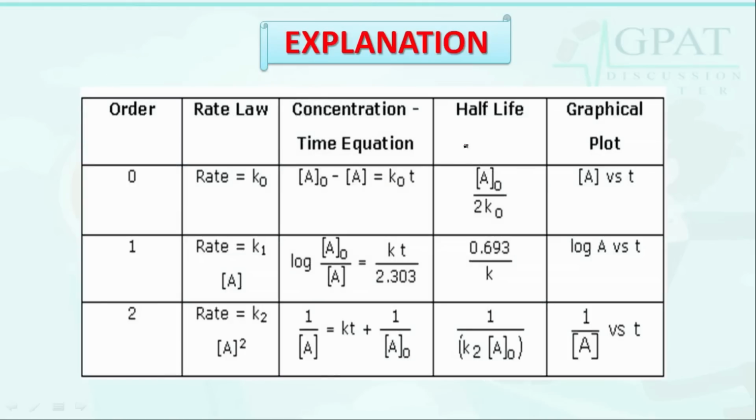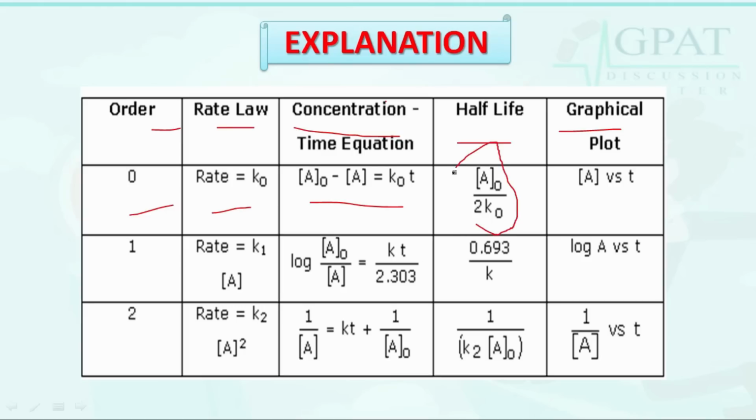Here we have the order, rate law, the concentration time equation, the half-lives of them and the graphical plot. For zero order, the rate law is rate is equal to K naught, and the concentration time equation is A naught minus A is equal to K naught T, and the half-life for zero order is A naught by 2K naught, and the graphical plot is between A versus T.